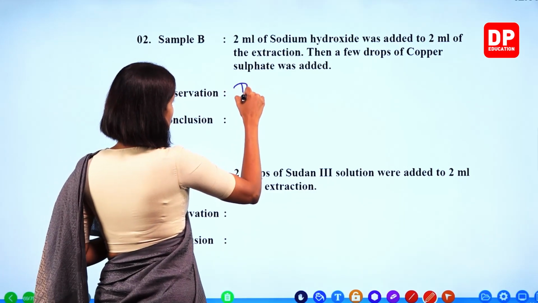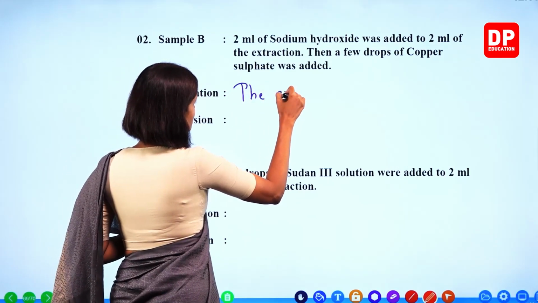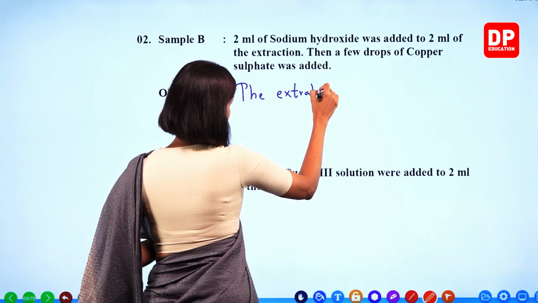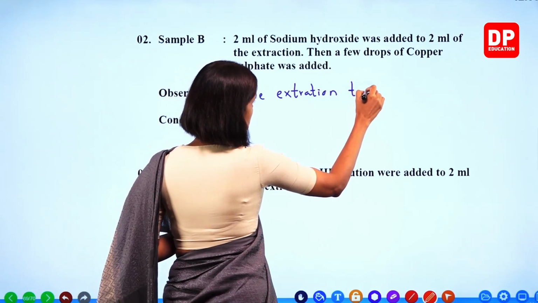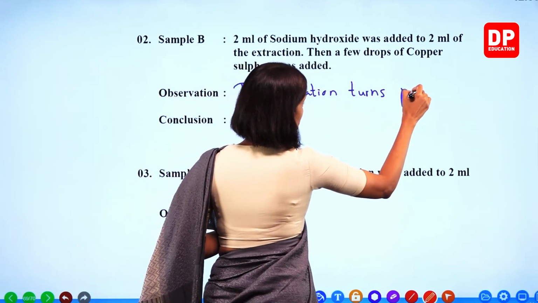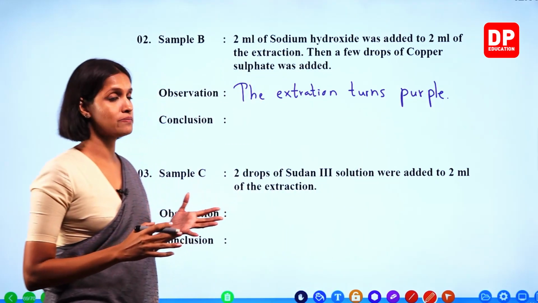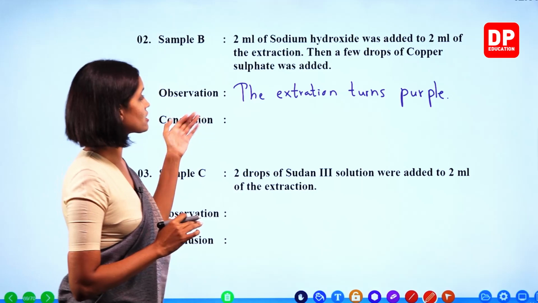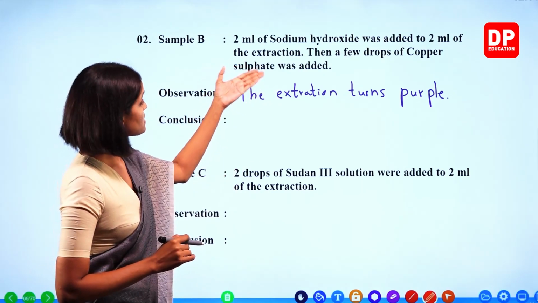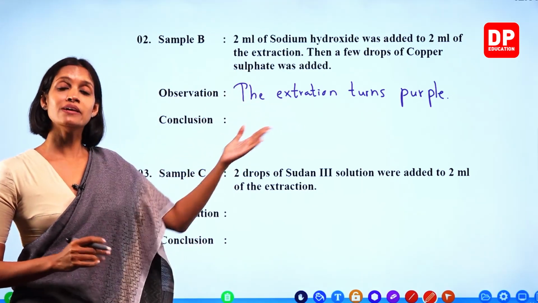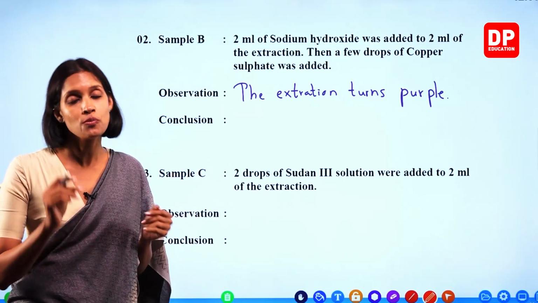Observation: the extraction turns purple. What is the conclusion? If this extraction turns purple, that sample contains proteins.